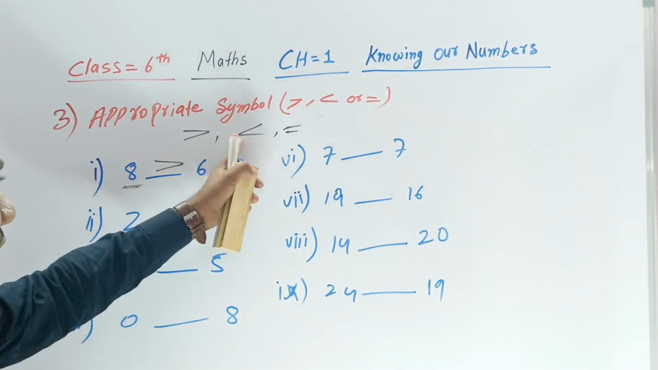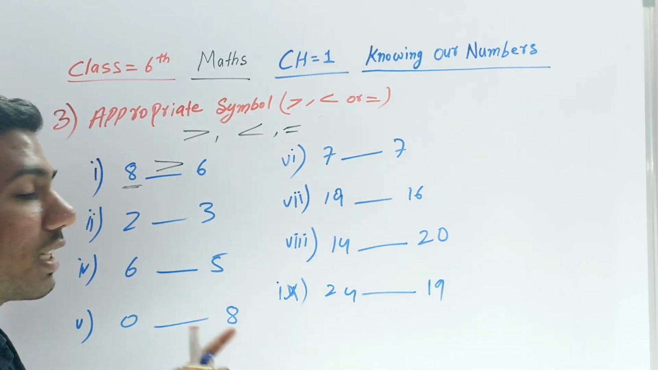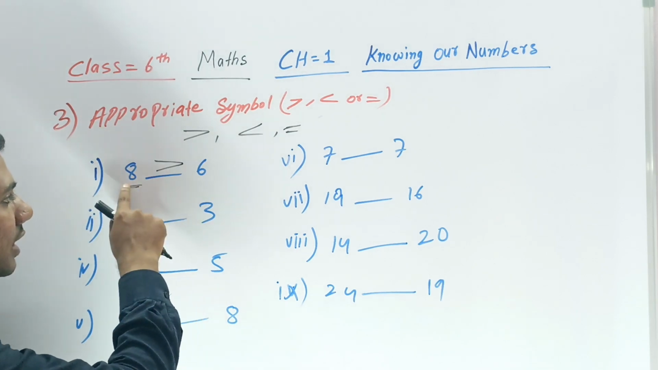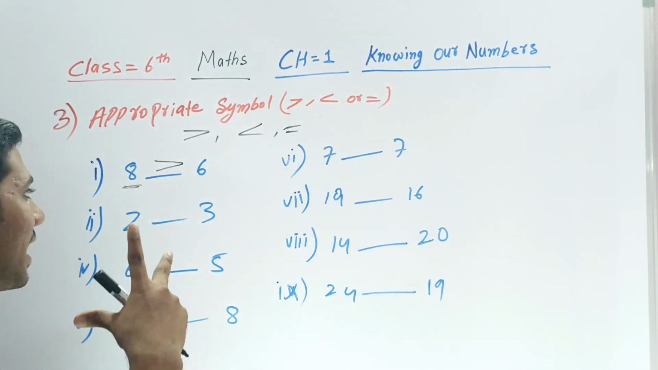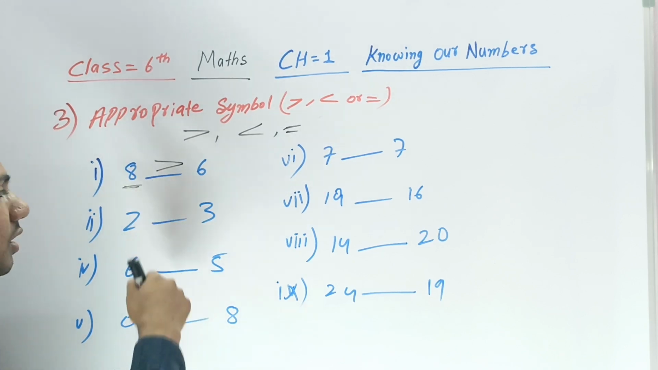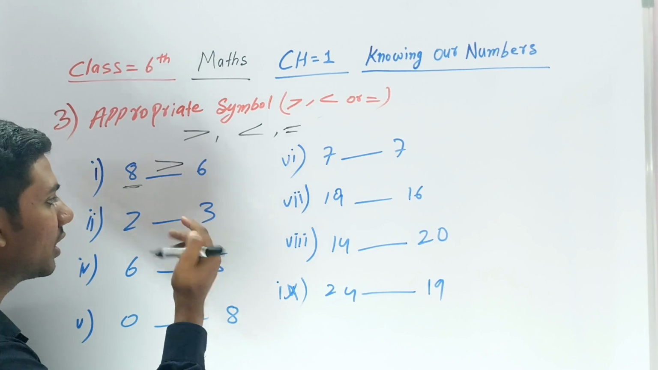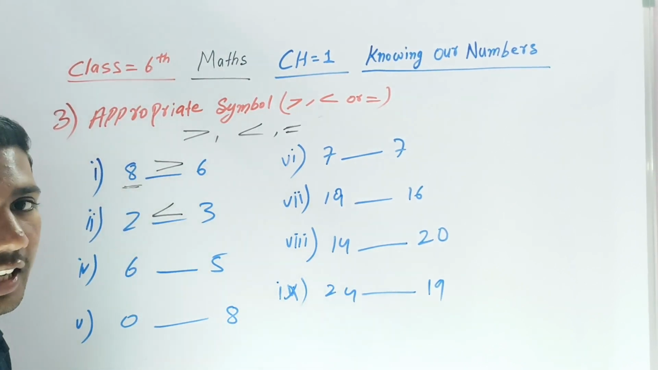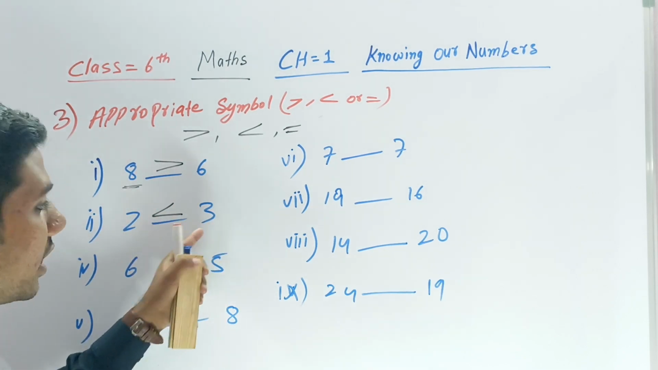Don't think about this symbol, you can easily understand. Where the number is greater, the symbol will turn to that side only. Suppose 8 is greater here, so the symbol turns to that side, because its mouth is opening to 8, because it's greater. So in 2 or 3, which is greater? Obviously 3 is greater, so the sign will change from here, because the greater number is here, so the symbol will be turned here.